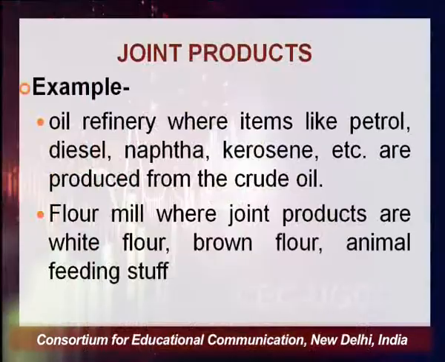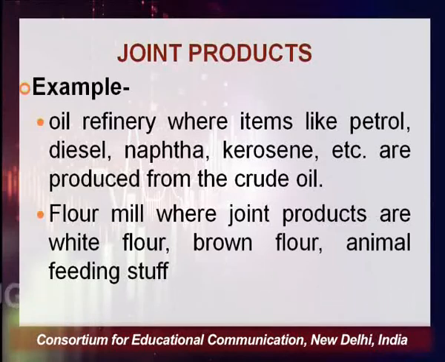For example, in the oil refinery business, you extract crude oil from the oil fields, and when you process that crude oil in the refinery, you get petrol, diesel, naphtha, kerosene and various other products.